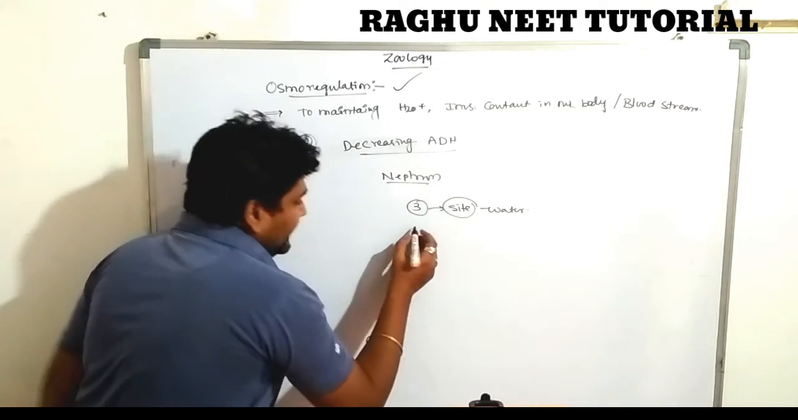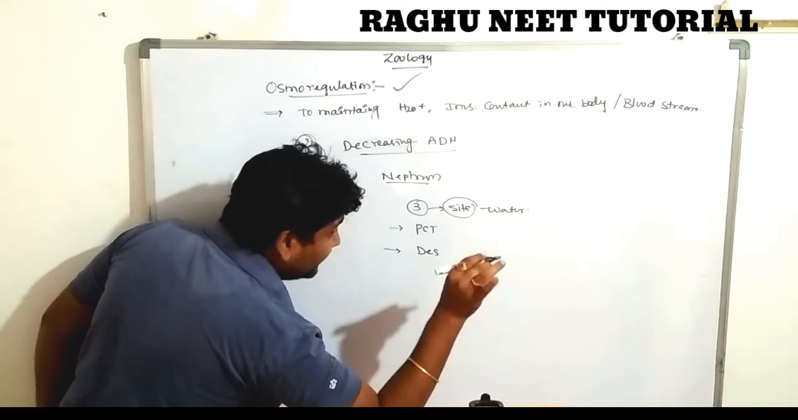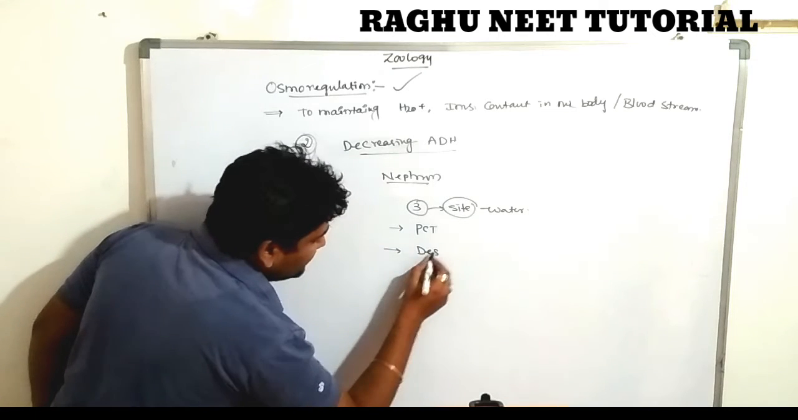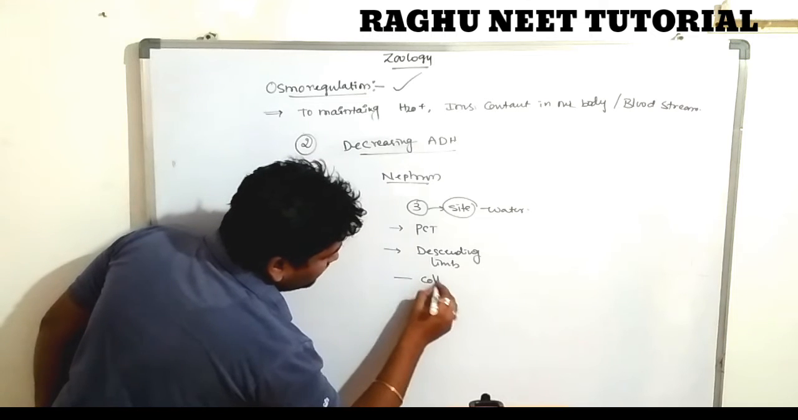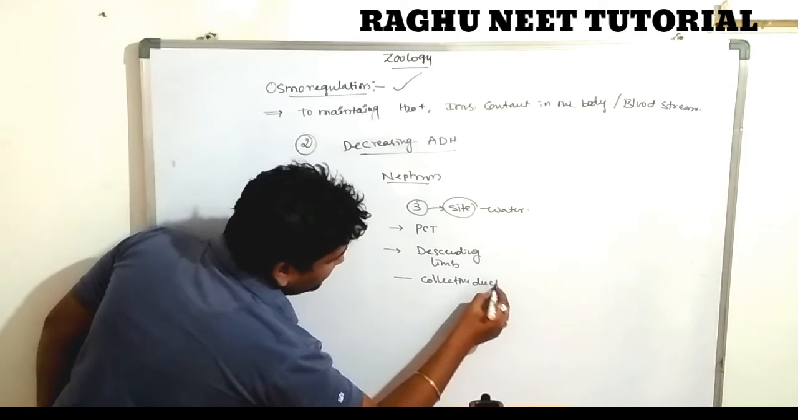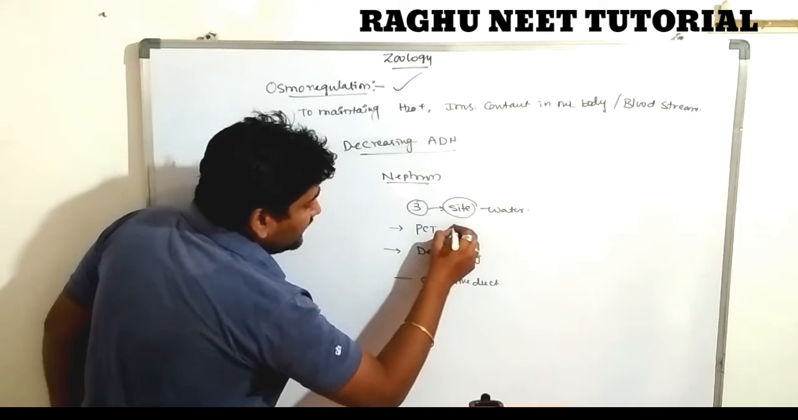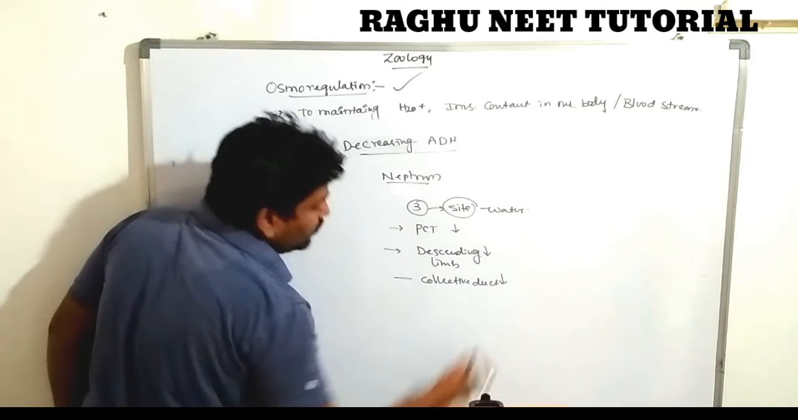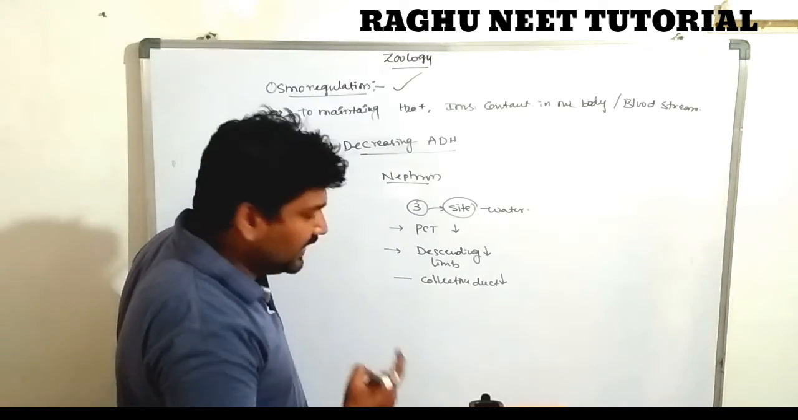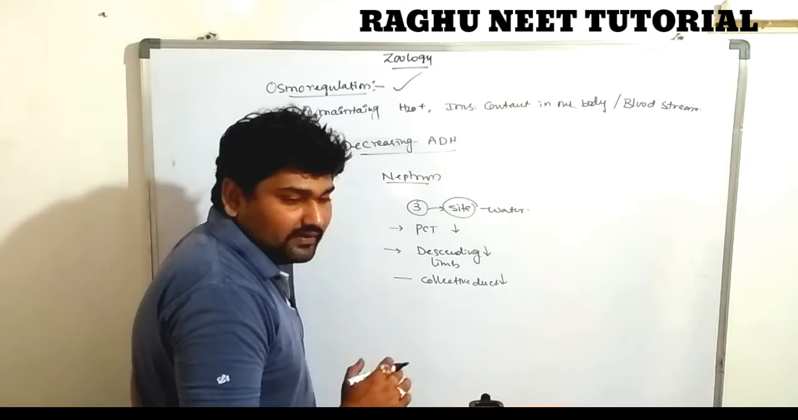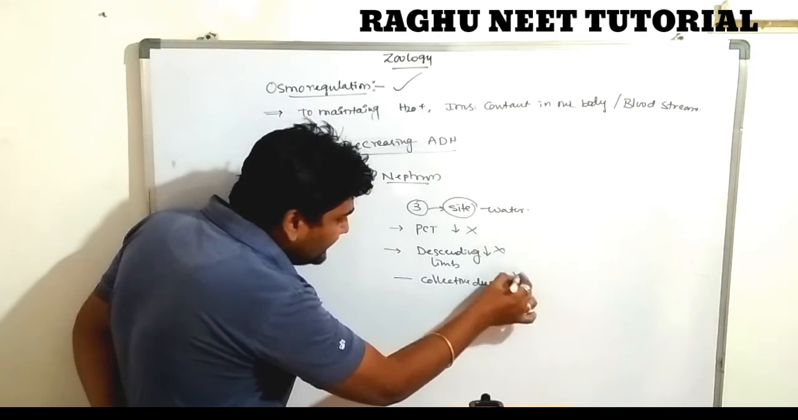The last one is the collecting duct. So this is the decreasing of ADH. With decreased ADH, there is no action of ADH on the proximal convoluted tubule, distal convoluted tubule, and collecting duct, so there is never reabsorption of water in these regions.